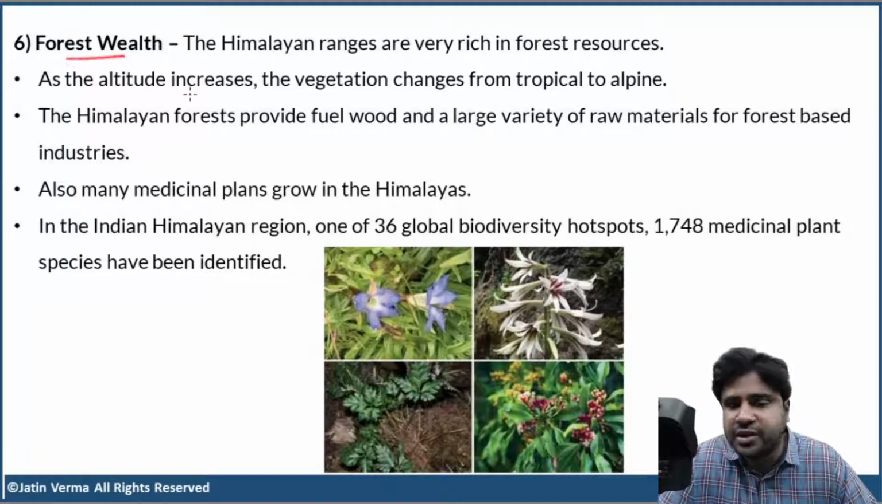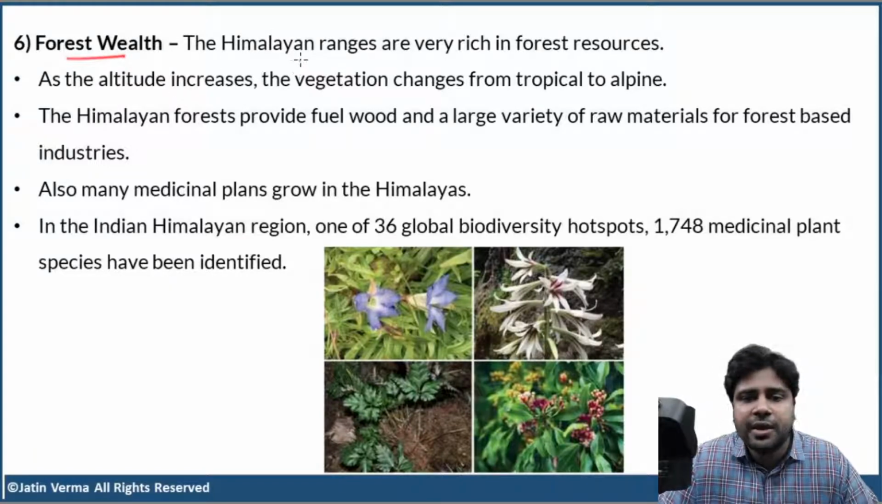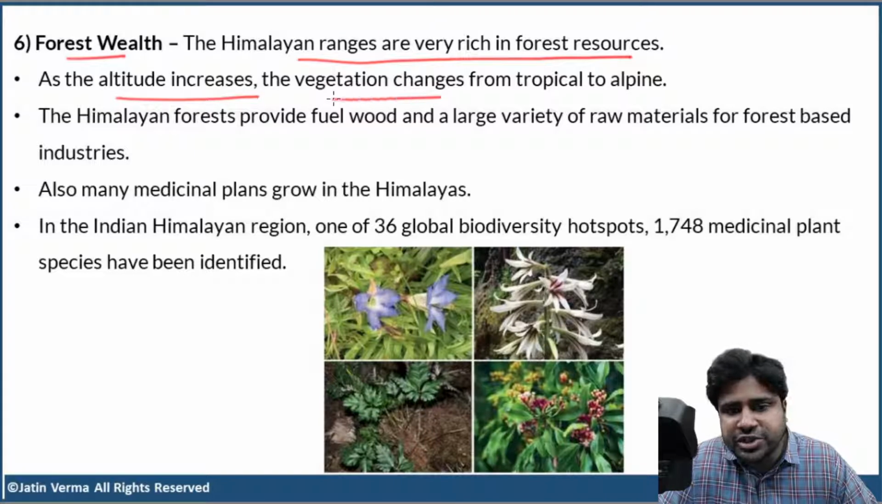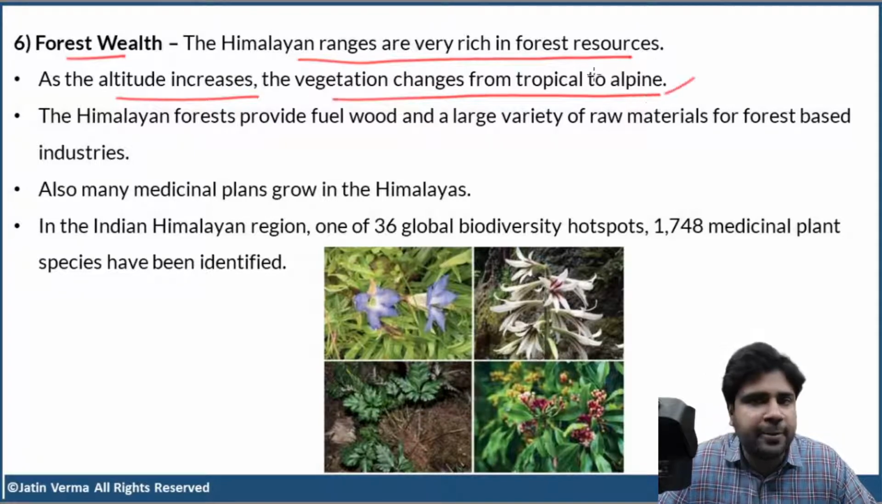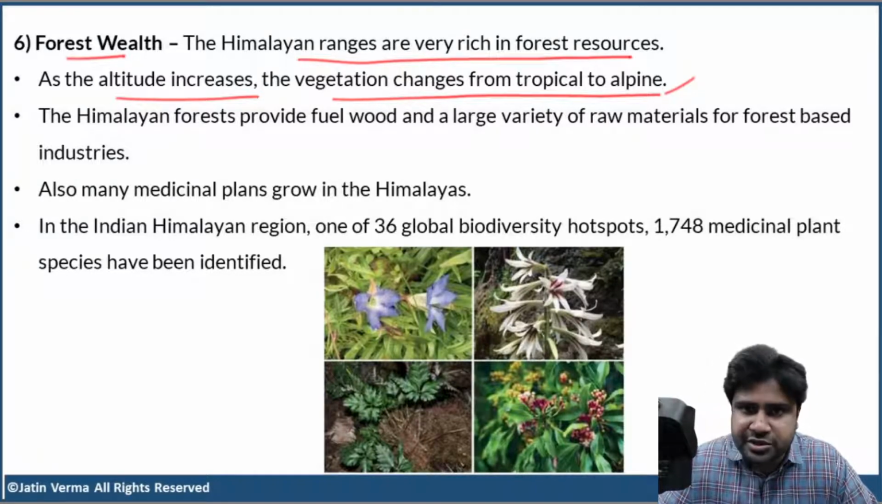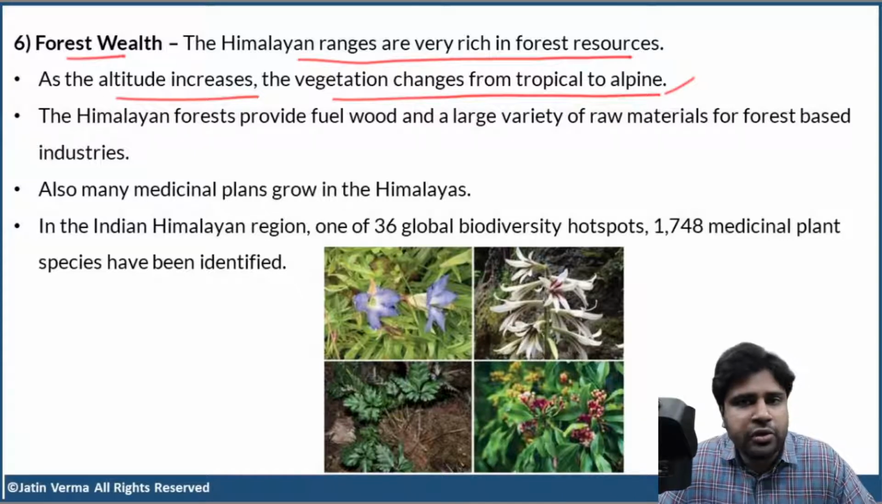Next, forest wealth. The Himalayan ranges are very rich in forest resources. As the altitude increases, the vegetation changes from tropical to alpine. We all know this, right? At the lower elevations, the vegetation is tropical. In the middle elevations, it is temperate. And beyond that, it is alpine. And beyond that, you find alpine meadows.